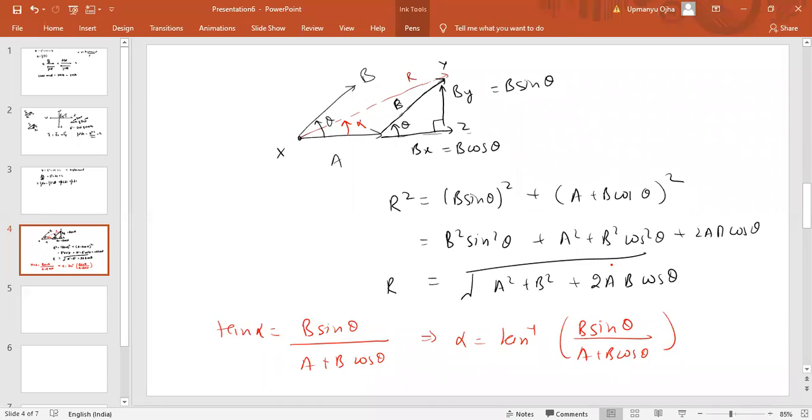Here theta is the angle between A and B vector. So basically, this parallelogram law of addition will give us the resultant of two vectors. If the two vectors are at angle theta, then what is the resultant of the two vectors? That is what the parallelogram law of vectors gives us. Here we are drawing the parallelogram. This is the parallelogram. That is why it is known as the parallelogram law of addition, because A vector can also be shifted parallel. We can shift the A vector also. That is a property of the vectors.